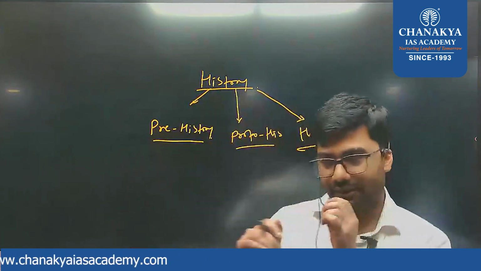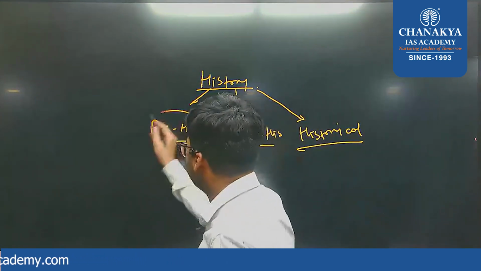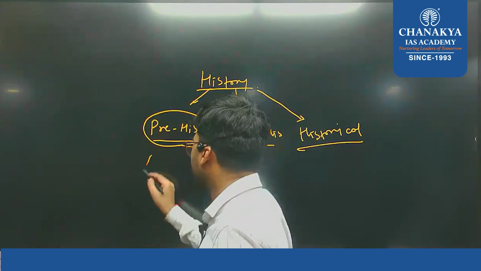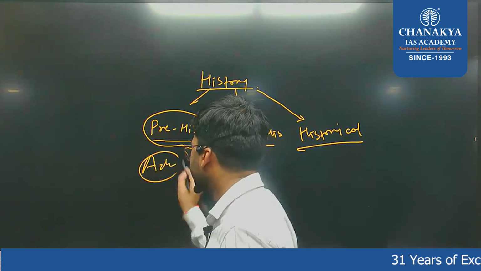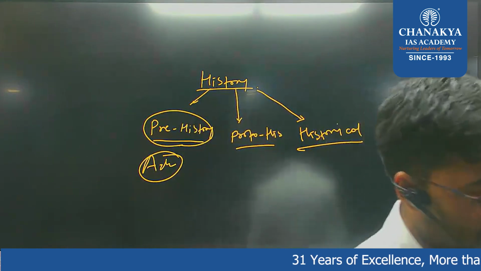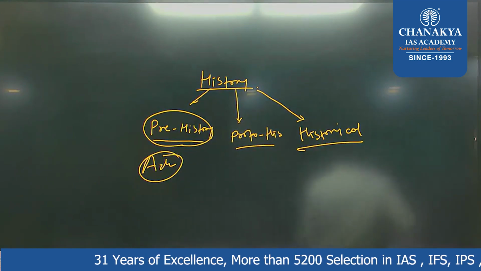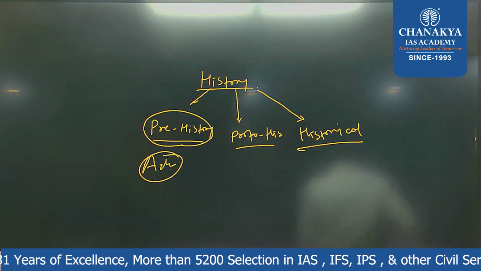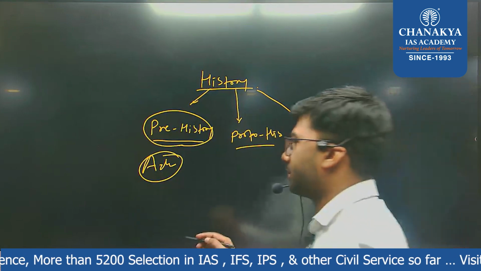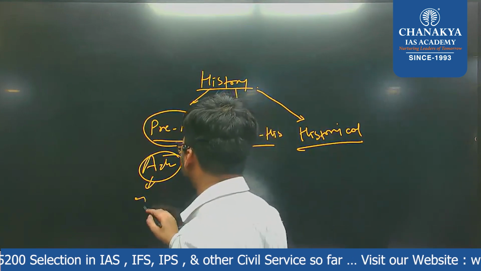Try to understand. In the prehistory period, we study about the archaeological evidences, as we discussed earlier. So if we talk about the archaeological evidences of Jharkhand, what does it mean? It means the stone tools that have been found in the Jharkhand region.